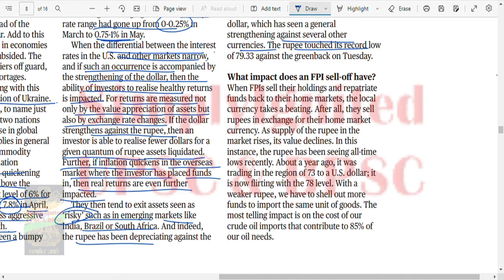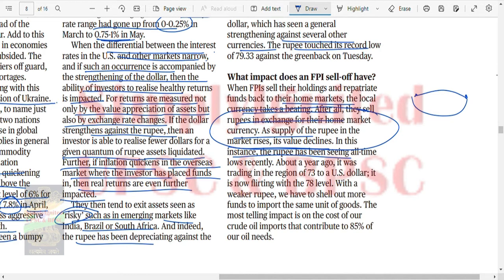When FPIs sell their holdings and repatriate funds back to their home market, the local currency takes a beating. Obviously, I've said that: FPI outflow, depreciation. They sell rupees in exchange for their home currency. As the supply of rupees in the market rises, its value declines. This is a very important point. So they will sell rupees in their home market, the rupee supply increases, and this leads to a decline in the rupee.